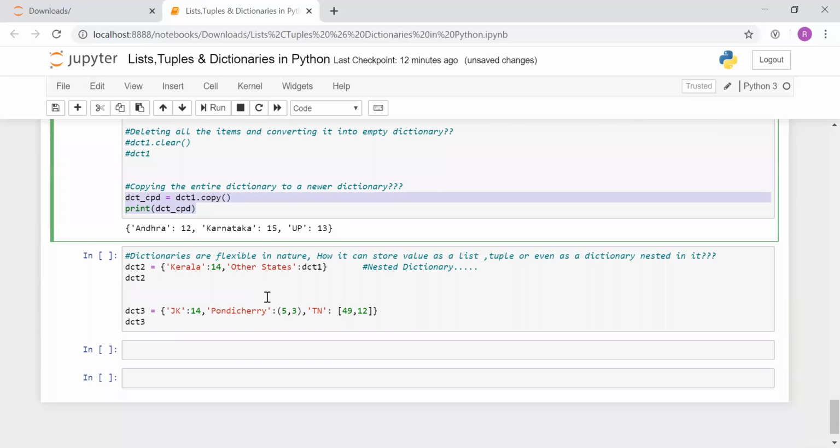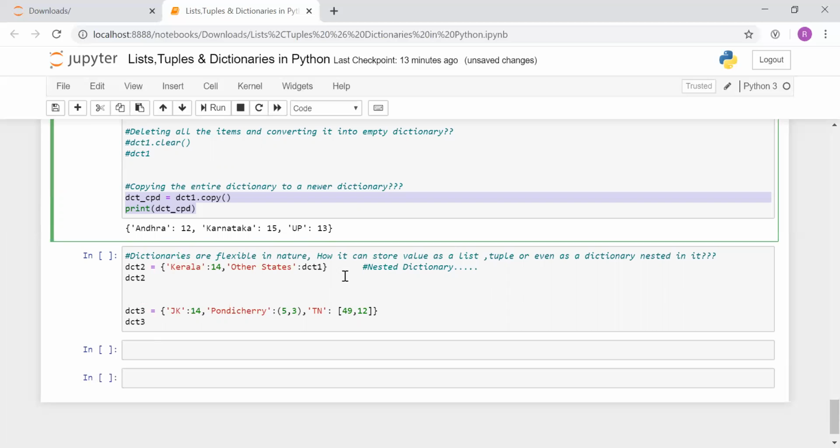Next, I will try to explain that dictionaries are flexible in nature. How? Why? Because it is not storing just the key values in the form of strings or integers or float data types. It can also store the values in the form of lists, tuples, and even a nested dictionary inside it. So that is the concept of nested dictionary. That means a dictionary inside a dictionary. So I am showing you with an example.